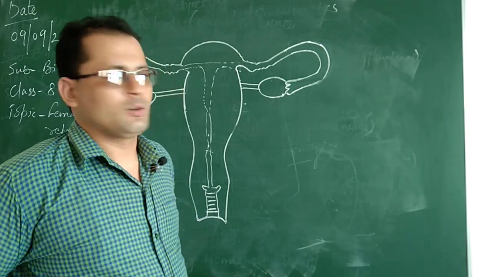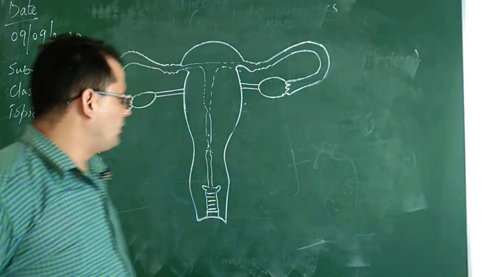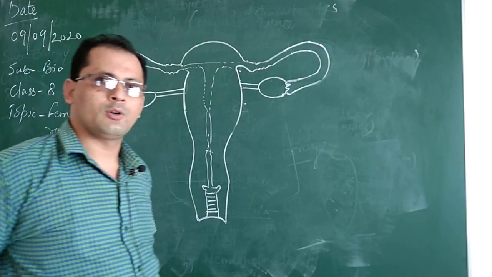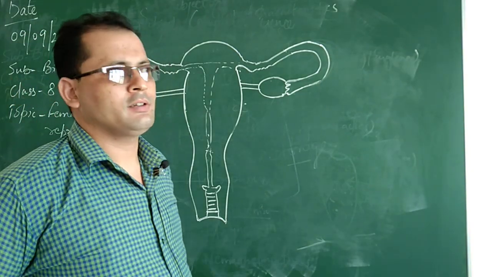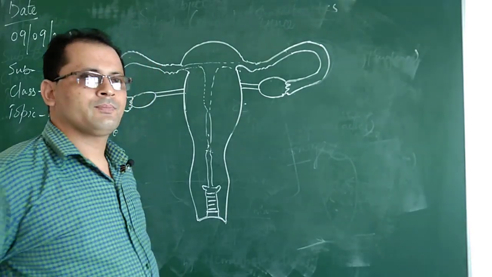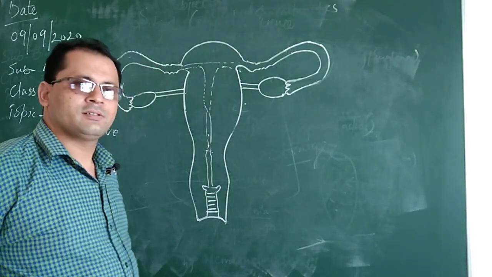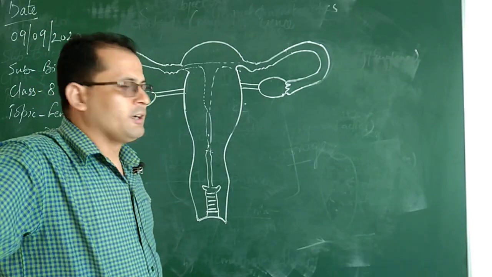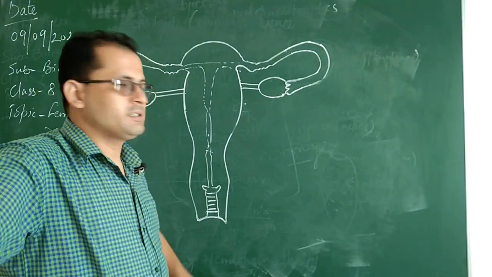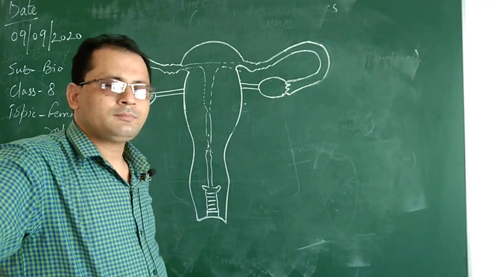Today we are going to discuss the female reproductive system from chapter 2 of class 8, that is reproduction in plants and animals. In the previous lectures we have gone through the male reproductive system, and today we are going to discuss the female reproductive system.